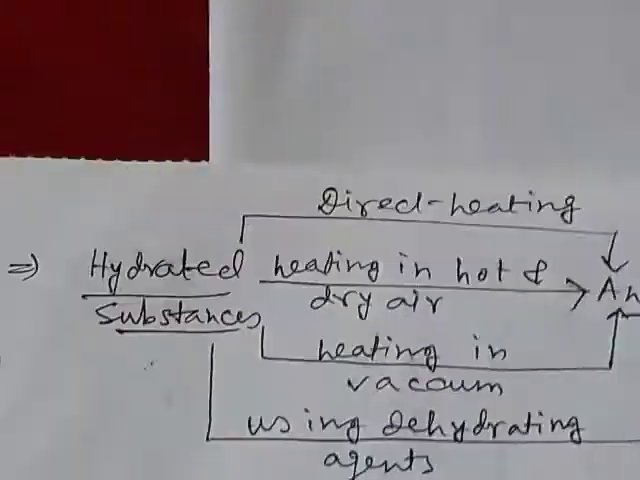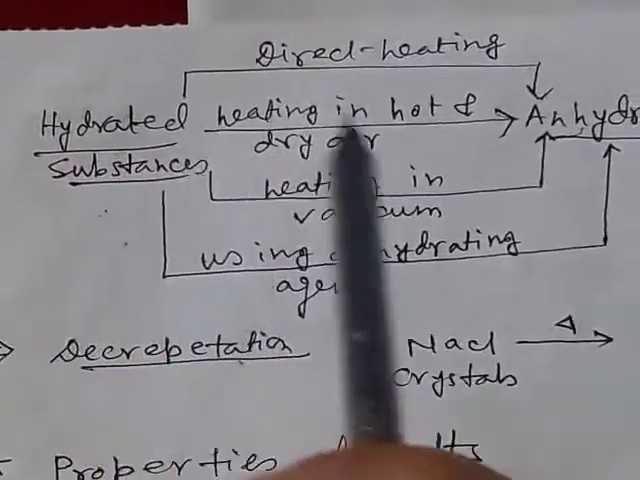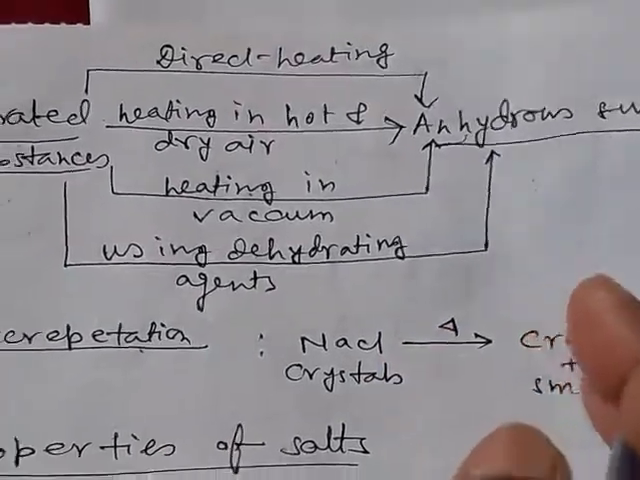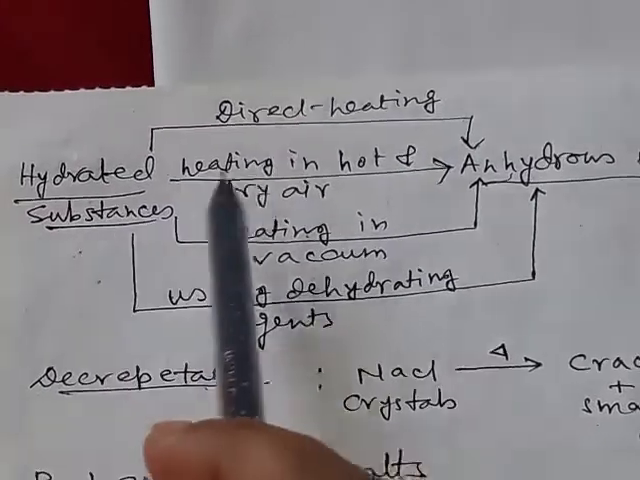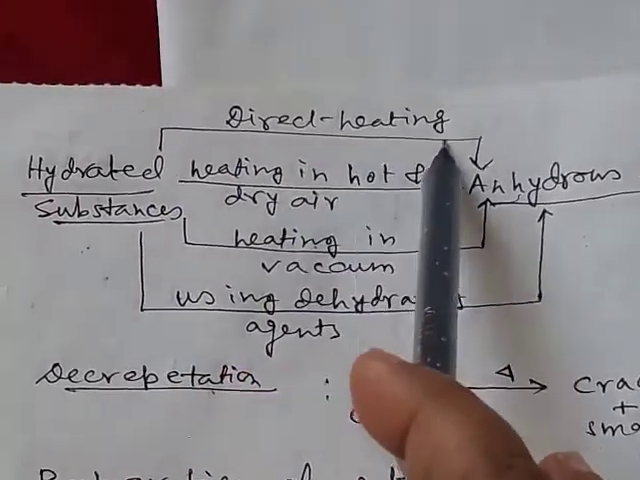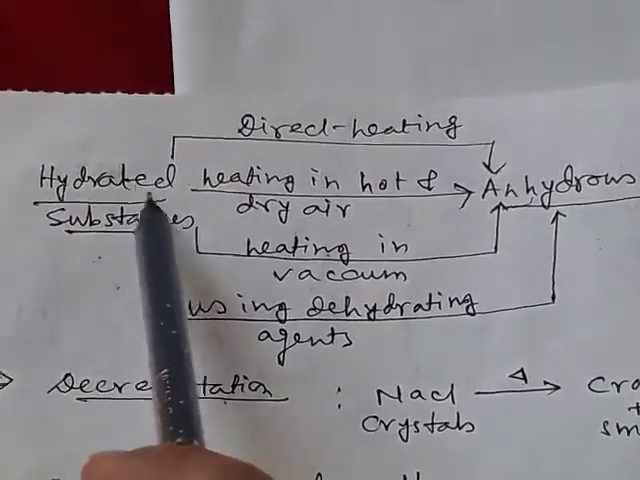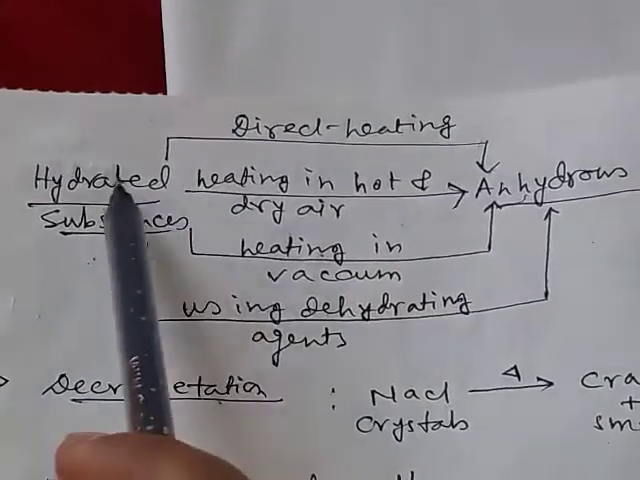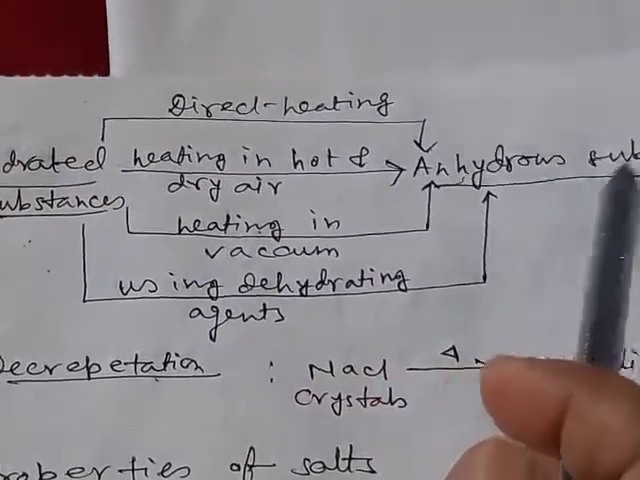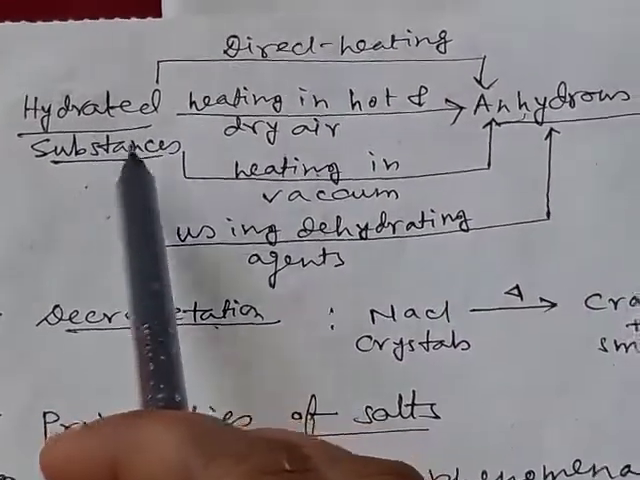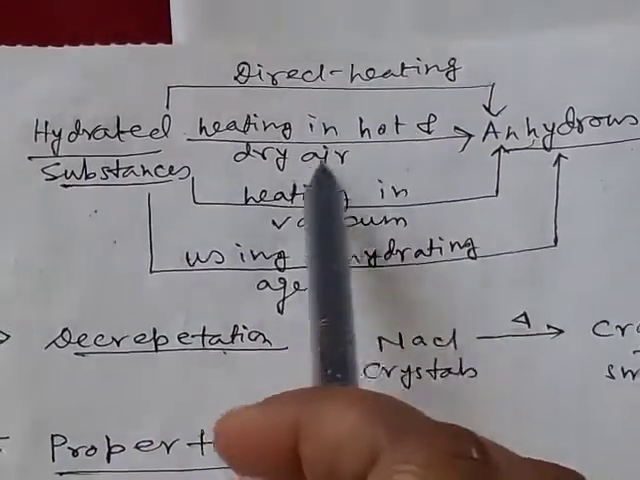Now, how will we get anhydrous substances from hydrous substances? Number one is direct heating. If we directly heat the hydrated substances, then the loosely bound water molecules will be removed, and we get anhydrous substances. Number two is heating in hot and dry air.